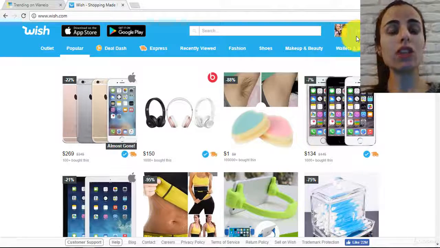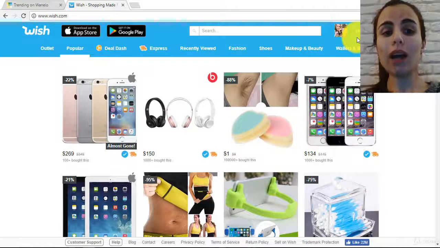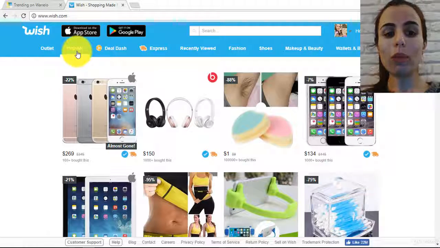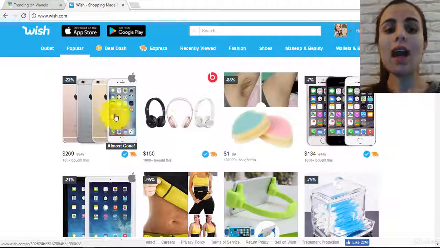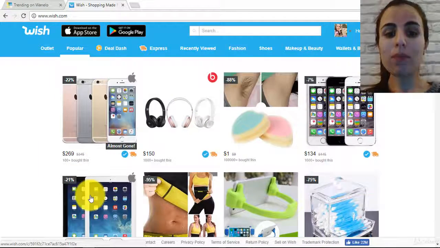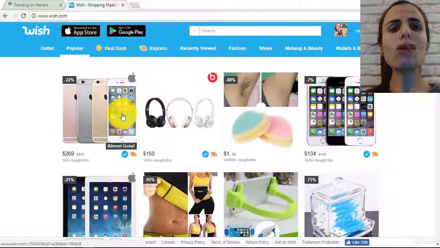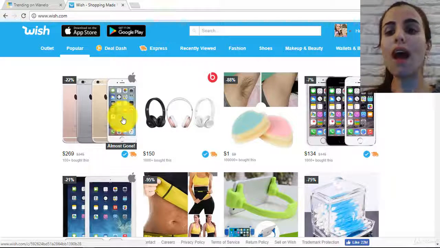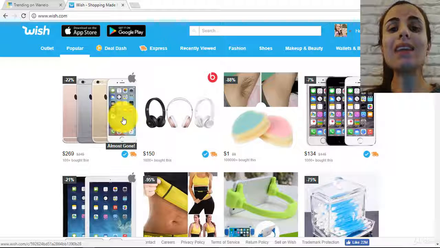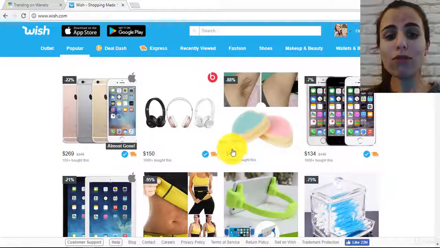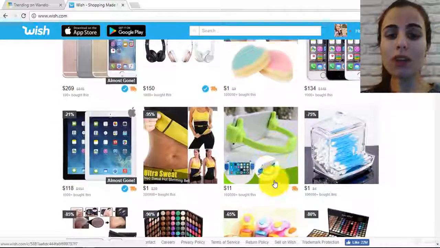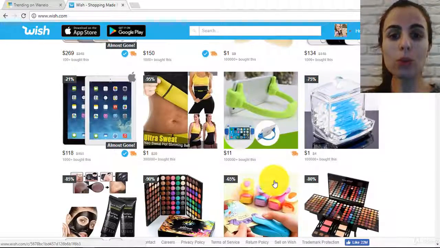It's totally free. You can just sign up with your Facebook account, and in here you go to the popular section. Under the popular section, you will see the products that have been added to the wish list. These products were not really bought, they were added to the wish list. That's why they will give you an idea about what people like and what kind of products they are really interested in. So you have to scroll down in here and find some products that you think might work for you.